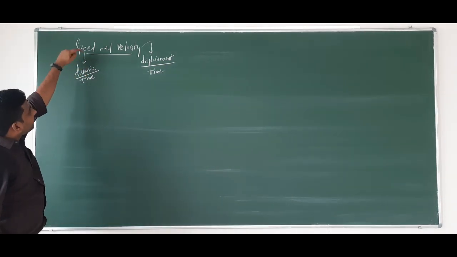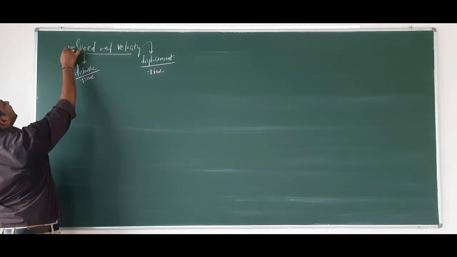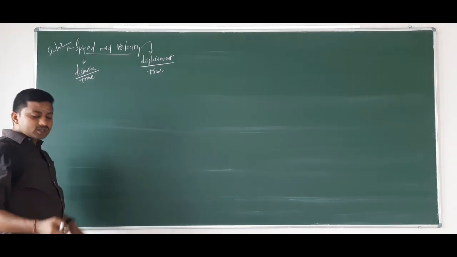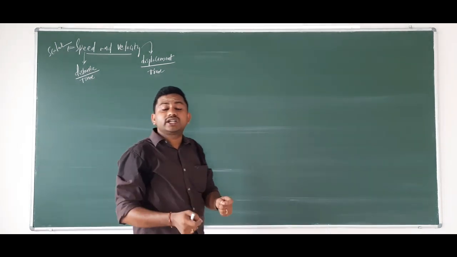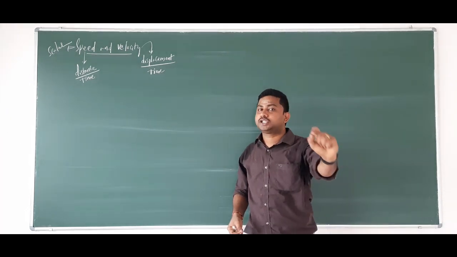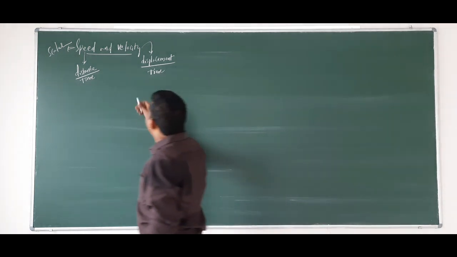As we are referring to speed in terms of distance, speed is a scalar quantity. Again I am telling you, a scalar quantity is the quantity which has only magnitude but not direction.